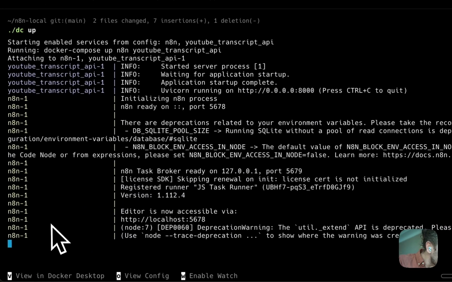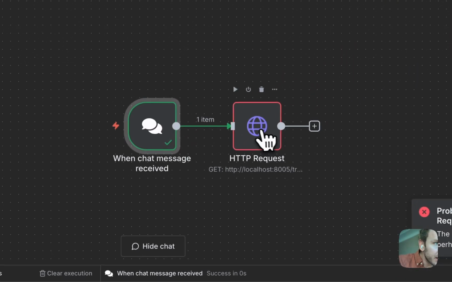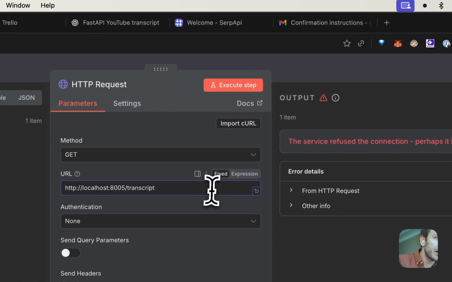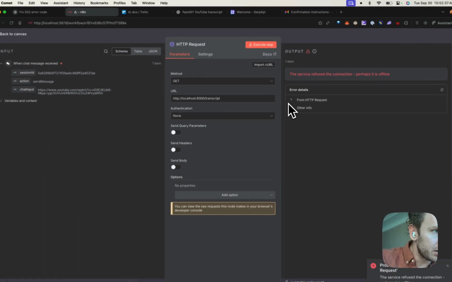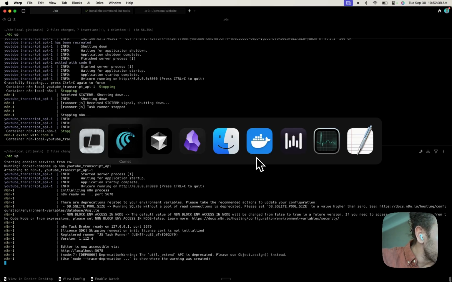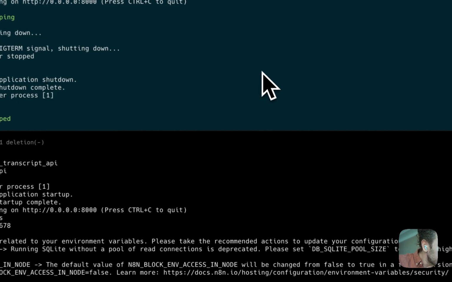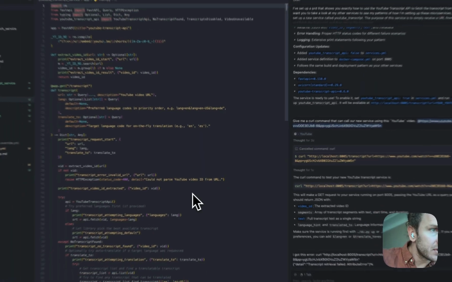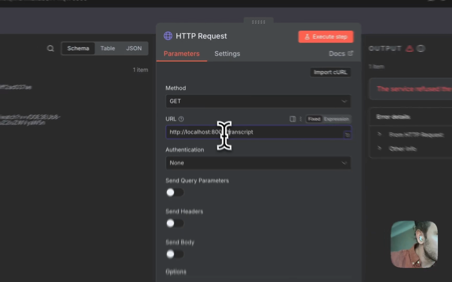Close that. So what was the error exactly? The service refused the connection. Is it port 8000 maybe? Let's try that. Nope. Okay. So why are we not able to hit our service? It said port 8005. That's weird. It is port 8005, so this should be good.